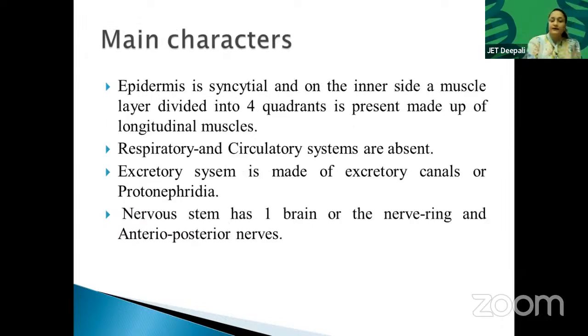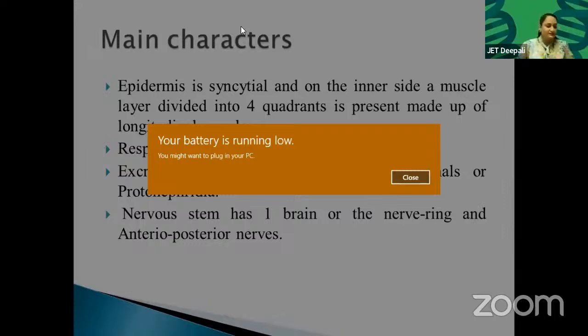Epidermis is essential. What is essential? Many nuclei. Okay. Epidermis is multinucleated, and on the inner side a muscle layer divided into 4 quadrants is present. Inner side means muscles are there, divided into 4 quadrants, made up of longitudinal muscles. Muscles longitudinal, not horizontal. Why longitudinal? Because their body is cylindrical. See, this is my finger.